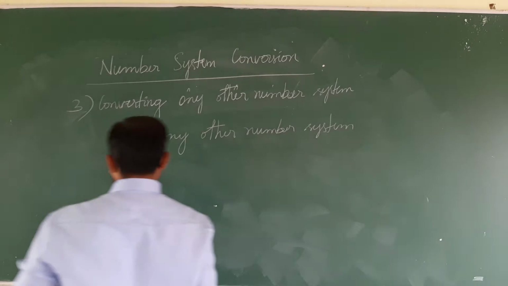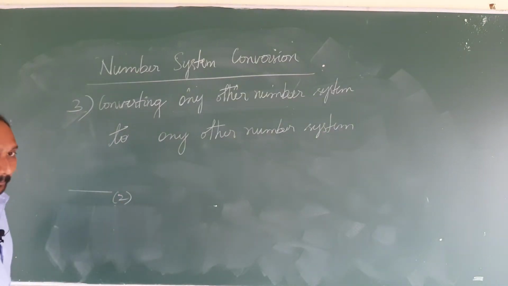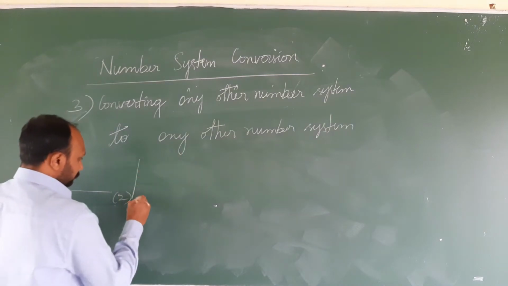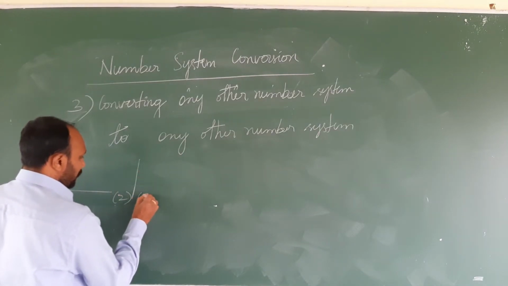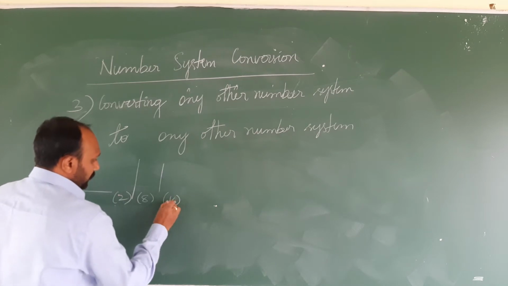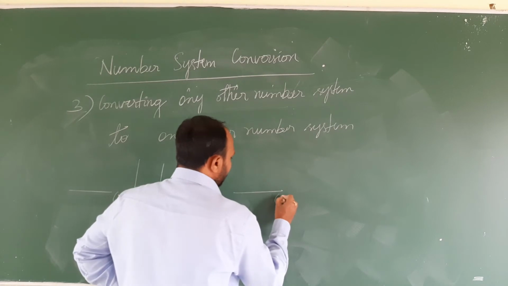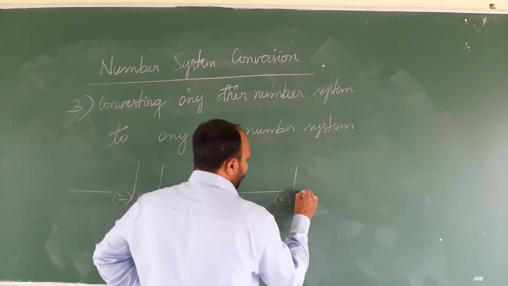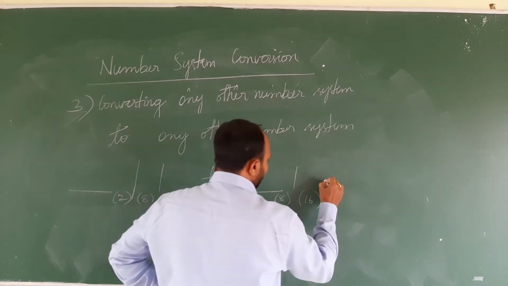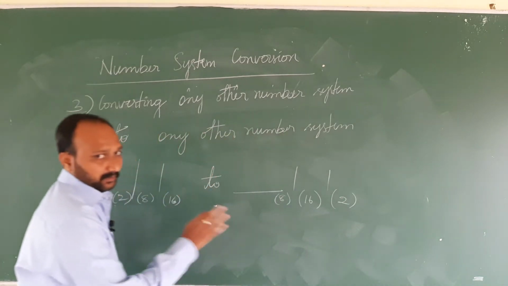That is, there may be a binary number system, or else octal, or else hexadecimal, and we are asked to convert it into either octal, hexadecimal or binary, but not decimal.